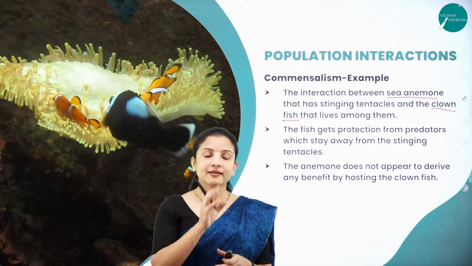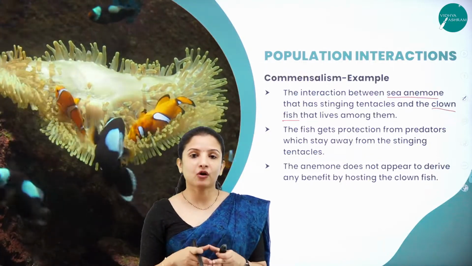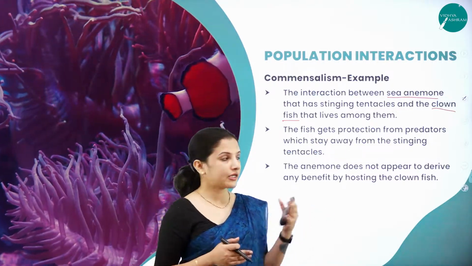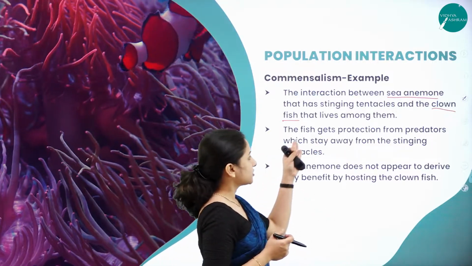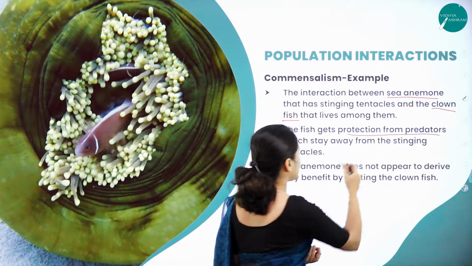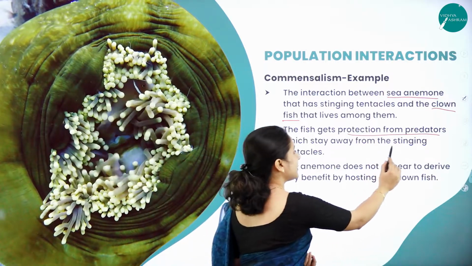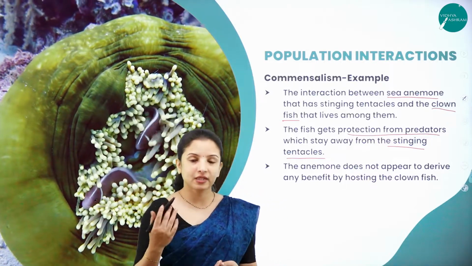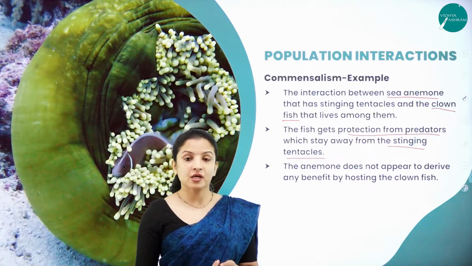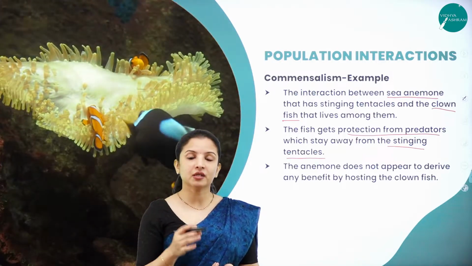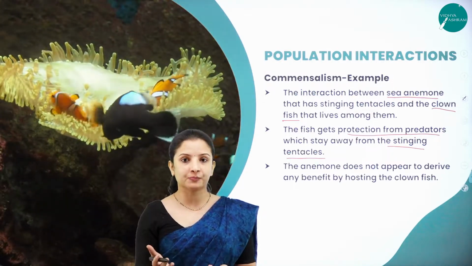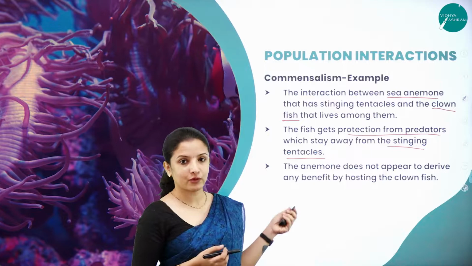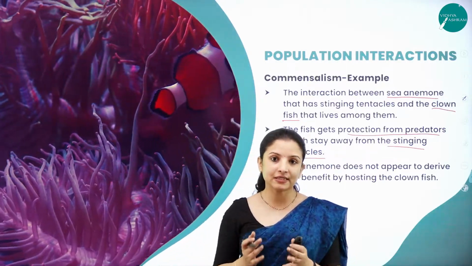So they will fall prey to the other large fishes. In order to prevent that, they go amidst the sea anemone because the tentacles of the sea anemone will prevent the other fishes from reaching the clownfish. So that is how they live among the sea anemone. The fish gets protection from the predators, which stay away from the stinging tentacles of the sea anemone. The anemone does not appear to derive any benefits from the clownfish, but the clownfish derives the benefit of protection from the sea anemone. And neither is the clownfish causing any harm to the sea anemone. So therefore, this also is one of the best examples for commensalism.